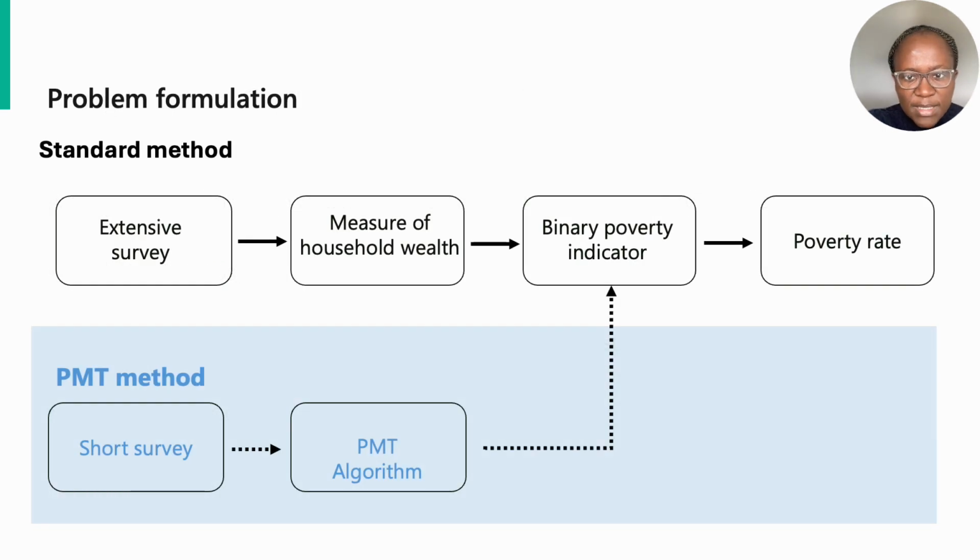As an alternative to extensive surveys, proxy means tests utilize a smaller survey, typically around 10 questions, and learn a mapping of survey responses to the binary poverty indicator. A small set of salient survey questions, possibly administered over the phone, provides a more feasible approach to estimate the poverty rate. In this work, we present an approach to estimating the poverty rate using a small set of survey questions combined with machine learning methods.